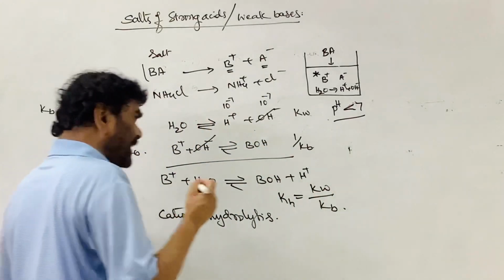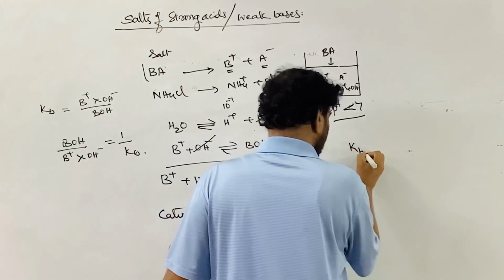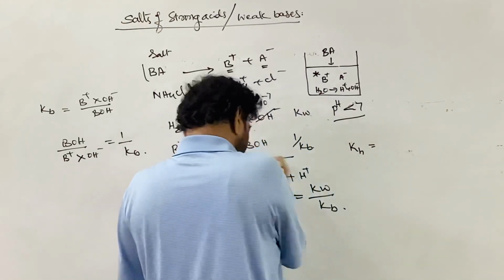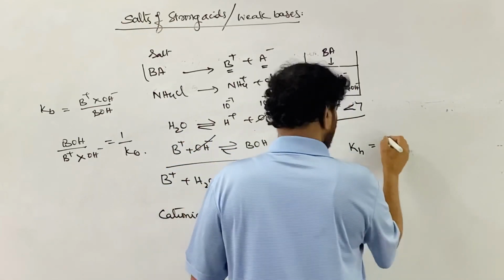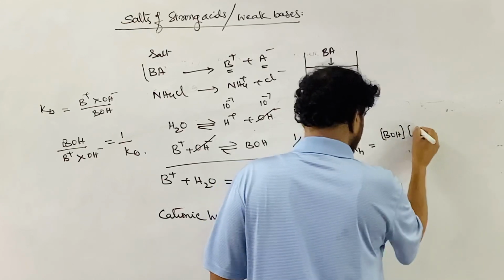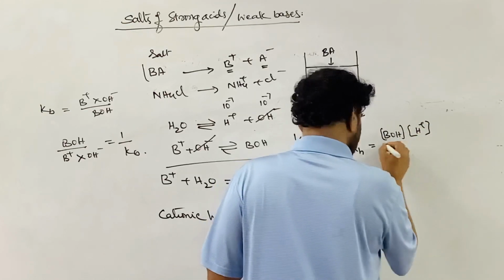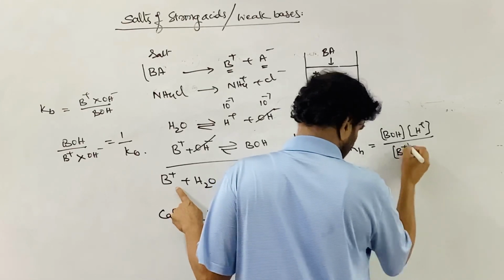Now if you write the equation for this, KH is equal to the equilibrium constant. This is the net equilibrium. This is equal to the concentration of BOH times the concentration of the H plus ion, divided by the concentration of the B plus ion.